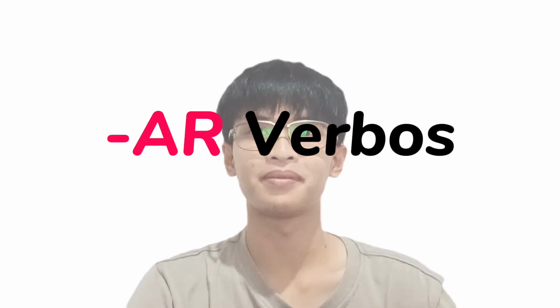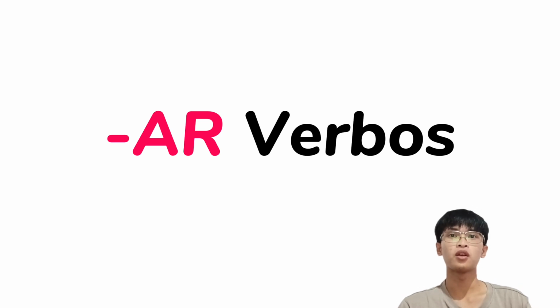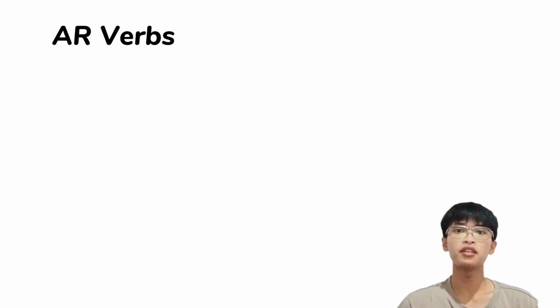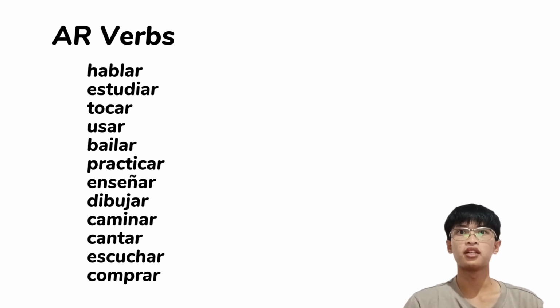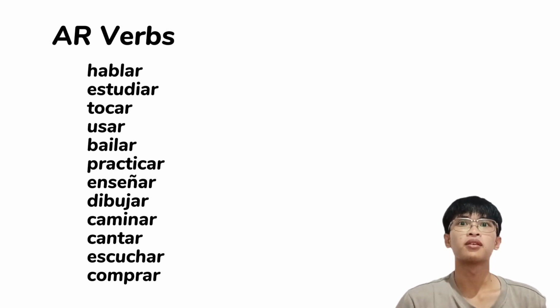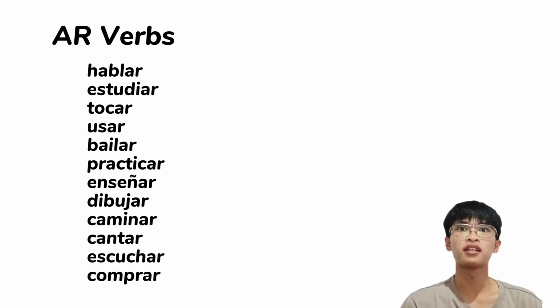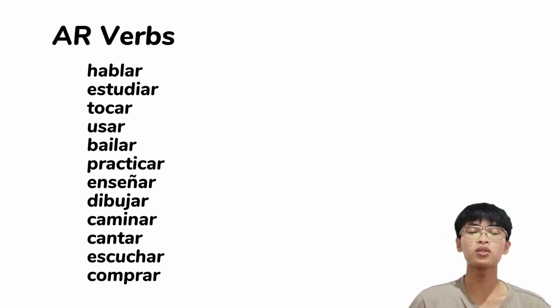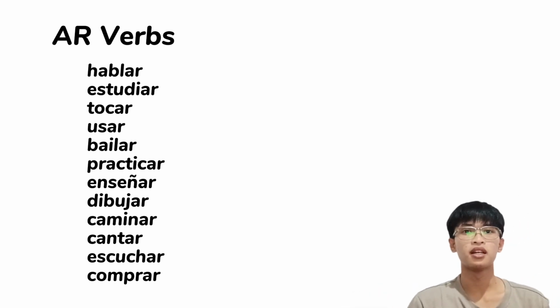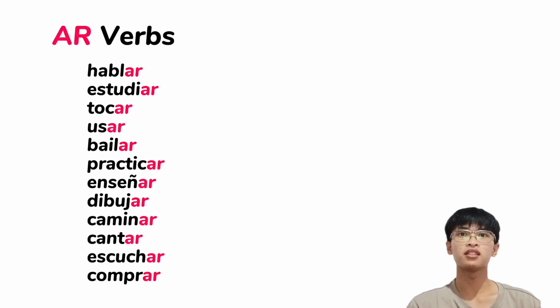Today, we're going to learn how to conjugate the AR verbs of Español. First, let's identify what the AR verbs are. Here are examples of AR verbs. First is hablar, estudiar, tocar, usar, bailar, practicar, enseñar, dibujar, caminar, cantar, escuchar, comprar. Those are the sample of our verbs. As you can see, all of the words end with AR.